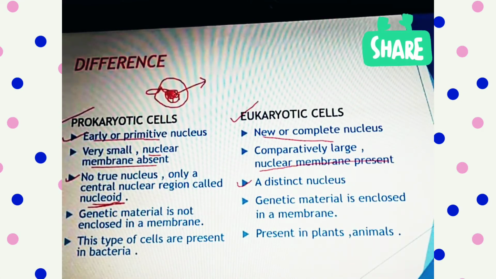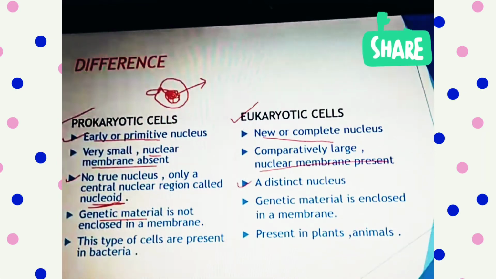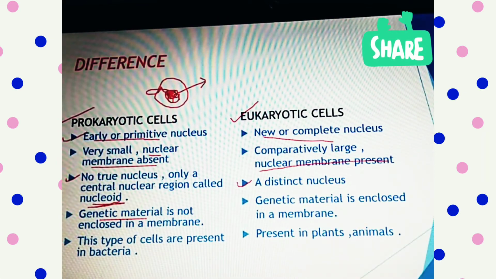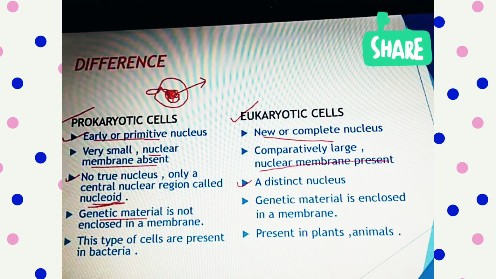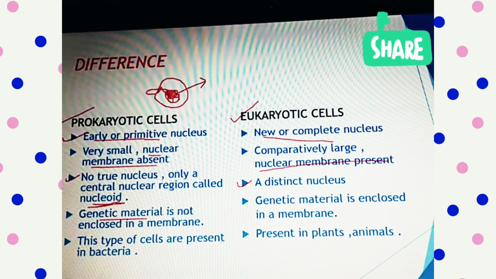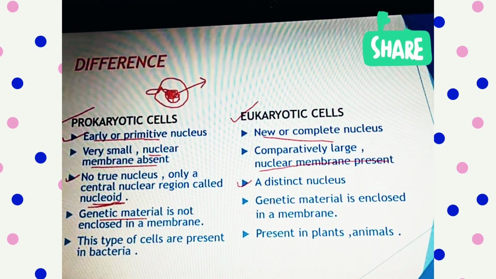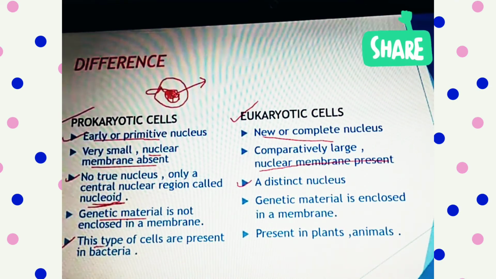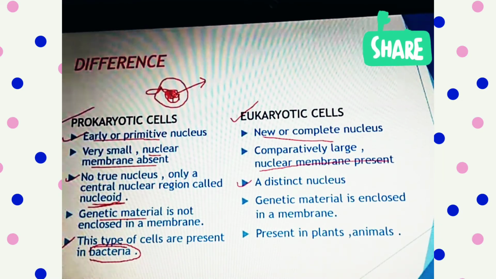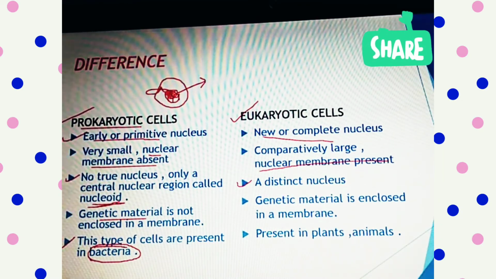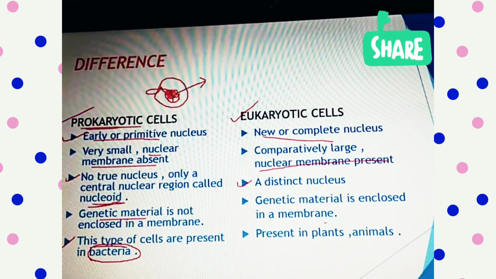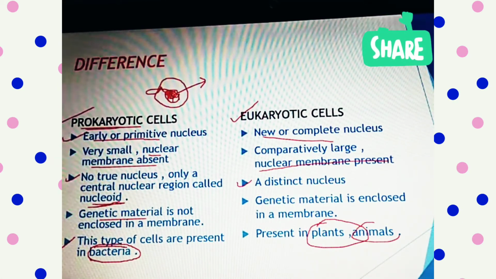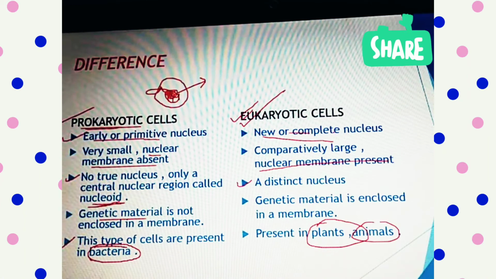Genetic material is not enclosed in a membrane. What is genetic material? The DNA, which is responsible for heredity. Genetic material is enclosed in a membrane for eukaryotes. So why is there a membrane around the genetic material? To protect it. Yes, this type of cell is found in bacteria. So bacteria have the prokaryotic type of cells, while the cells which are in plants and animals are eukaryotic cells, which have a new or complete nucleus.